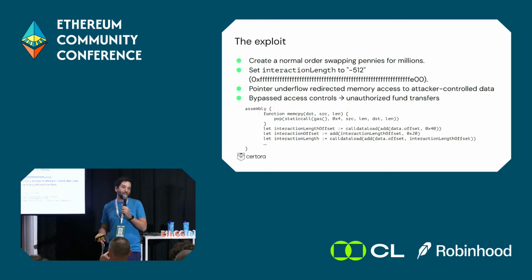The attacker exploited this function by, first of all, creating a normal swap, except he traded pennies for millions. And the way he did it was by giving it a bad length, a negative length of minus 512. That caused the memory pointer to underflow. And unfortunately, we were inside an assembly block, so no underflow guards were present. And the attacker could put whichever data he wants inside the interaction section. So that means that he bypassed all access controls and could do whichever fund transfers he wants.